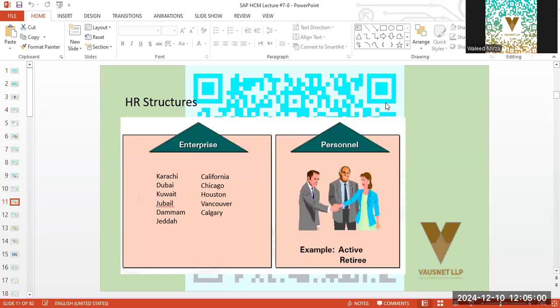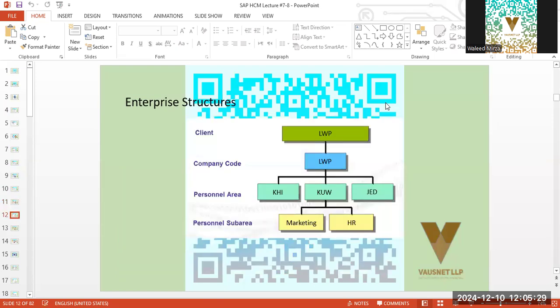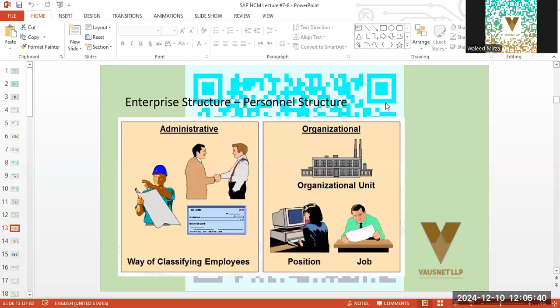Okay. So enterprise basically can be spread over a geographical location with various offices, and at these locations the personnel will be working as contractual employees, as salaried, or as retirees or active. These will be the personnel connected with these enterprises. The structures can be lean, can be deep, can be spread out. For multinationals it will be different. For oil and gas, it will be different. For retail companies, it will be different.